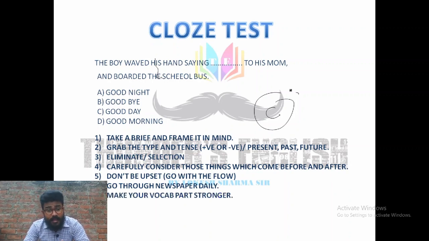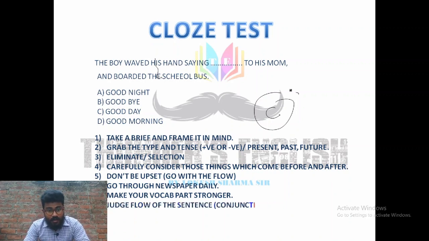Now the next one is, make your vocab stronger. And how can you do this? How can you make your vocab stronger? This is a very important thing, right? What you have to do is go through the newspaper, and when you do, note down the important stuff, right? So these are the things.